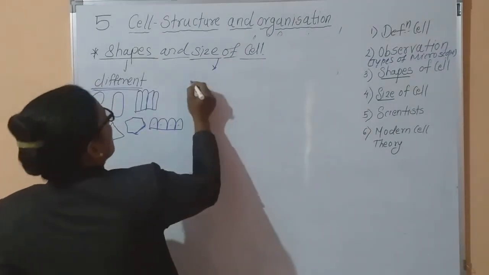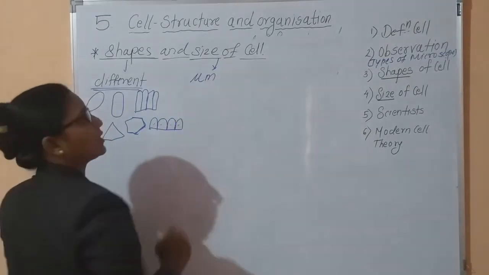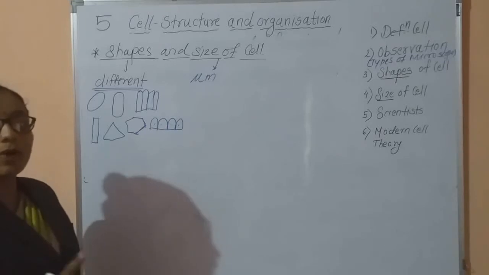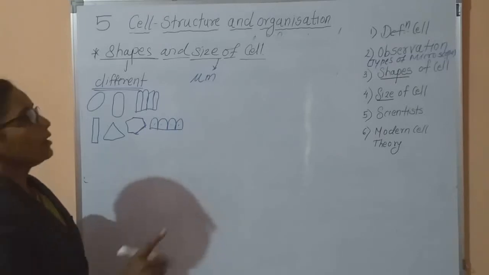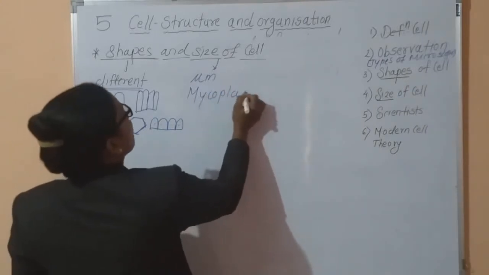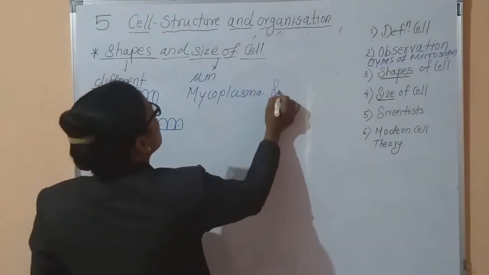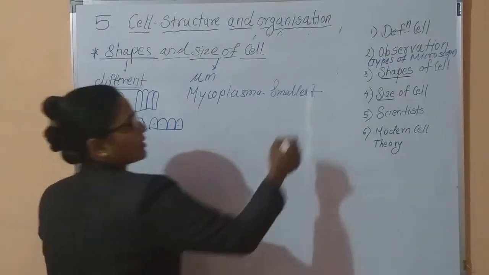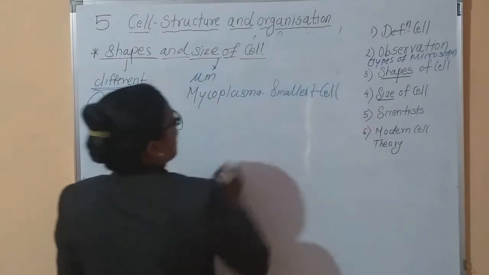In the case of size, the size of the cell is measured in the unit micrometer. Some cells, for example the cell of mycoplasma, is the smallest cell. Which cell is the smallest? Mycoplasma.